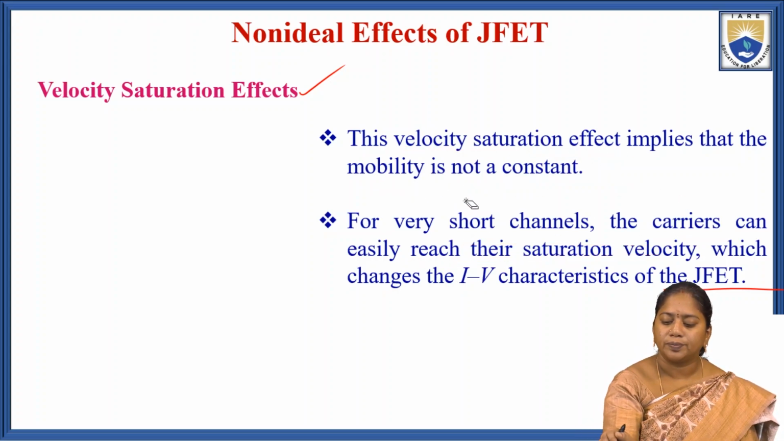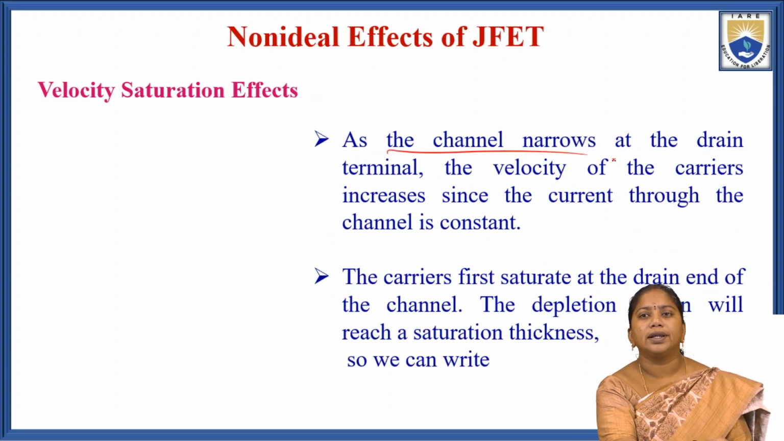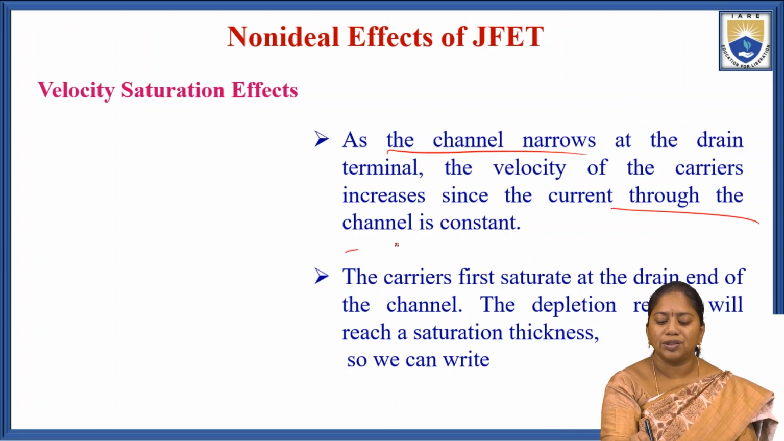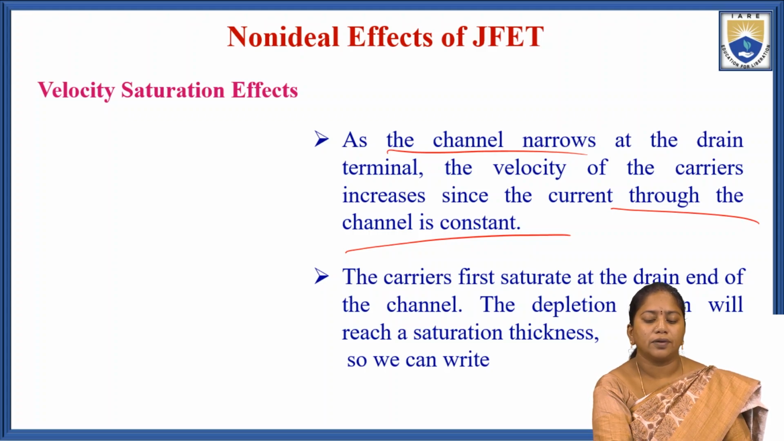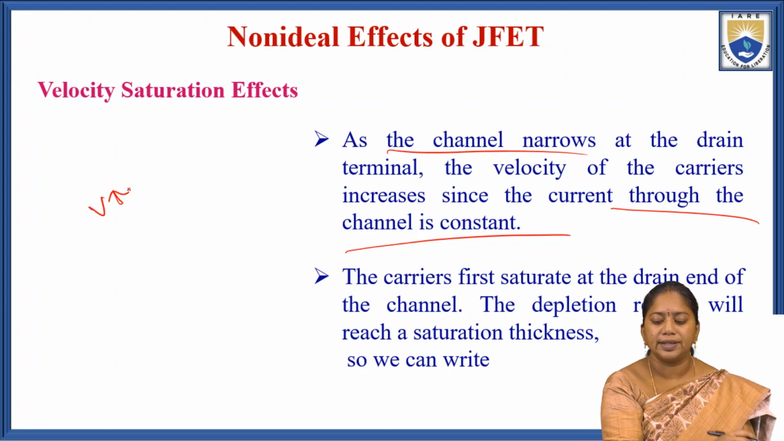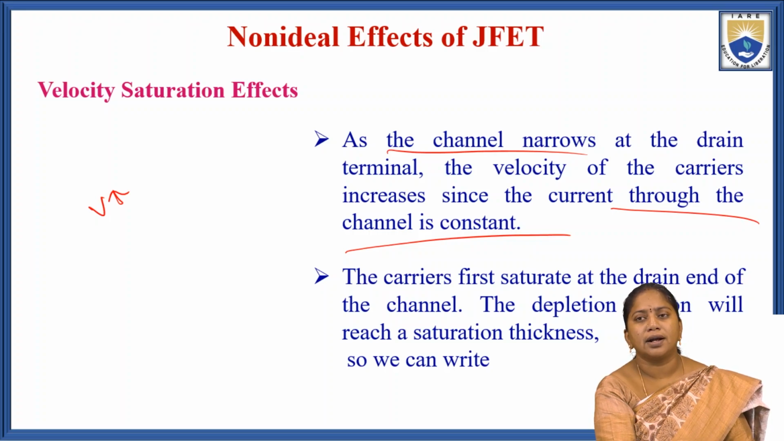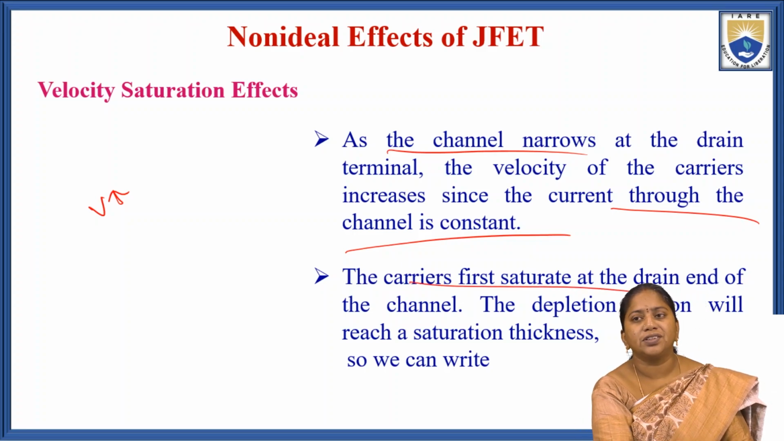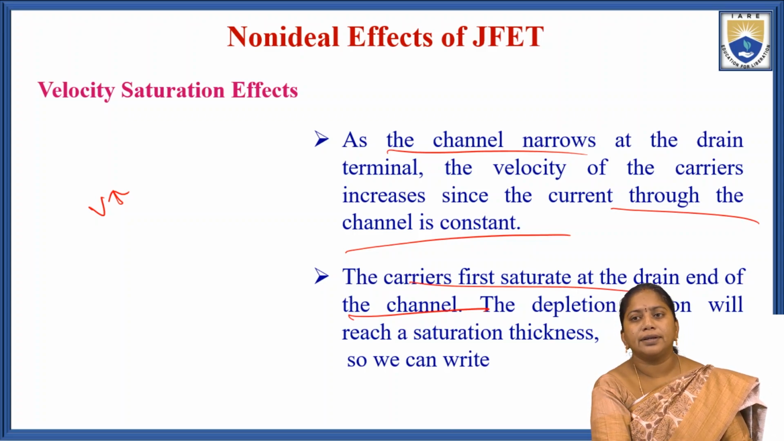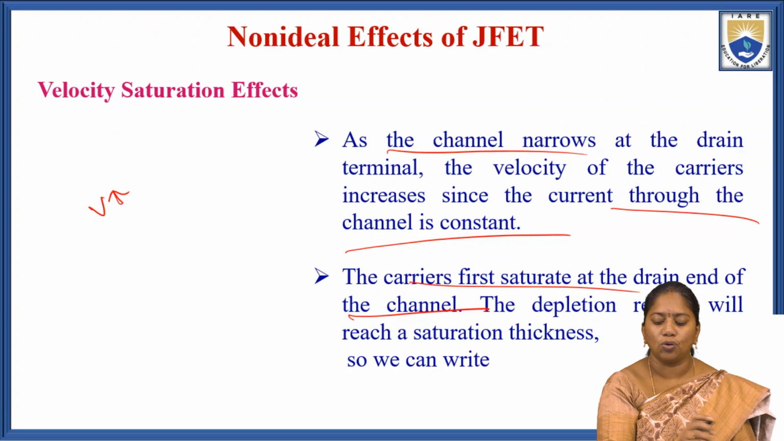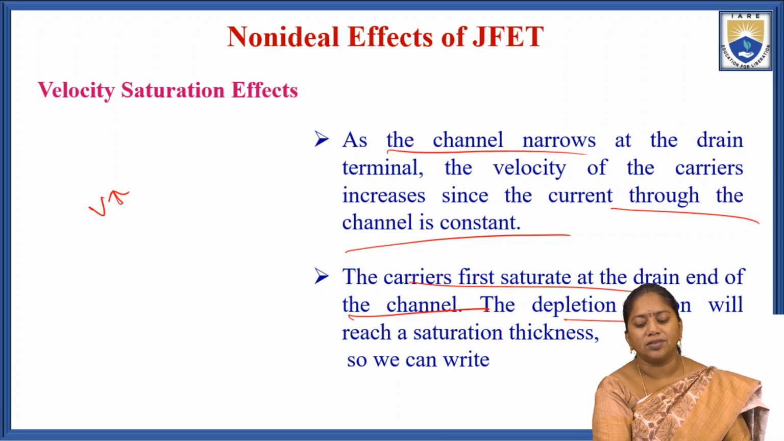As the channel narrows at the drain terminal, the velocity of the carriers increases, since the current through the channel is a constant. If the current is constant, then the velocity increases. So the carriers first saturate at the drain end of the channel, and the depletion region will reach the saturation thickness.